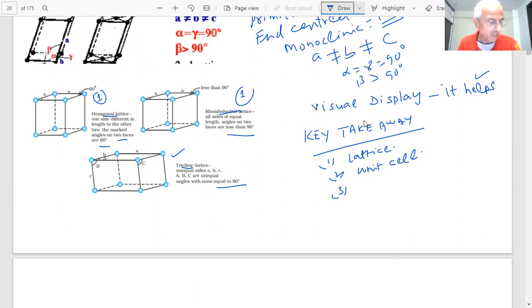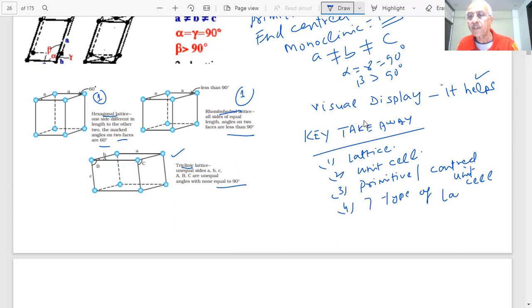How many types of unit cells are there: primitive and centered unit cells, and seven types of lattices, and 14 types of Bravais lattices, and examples.